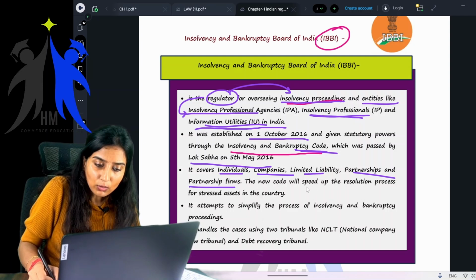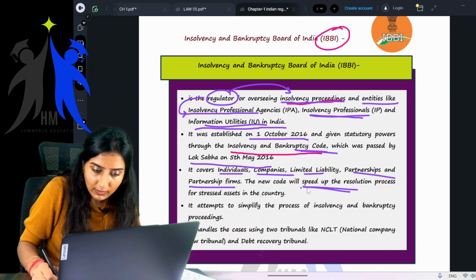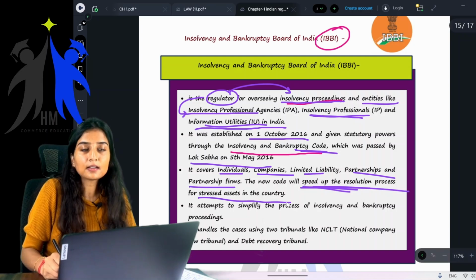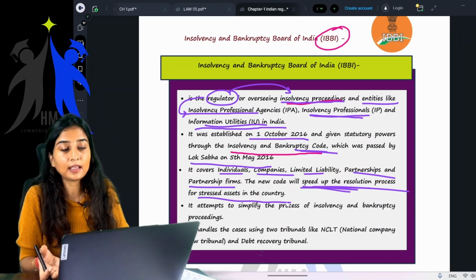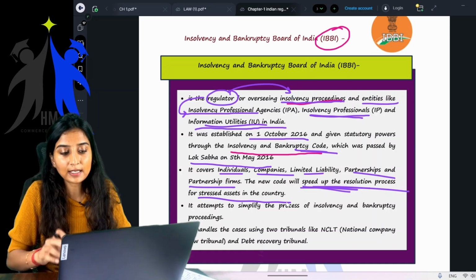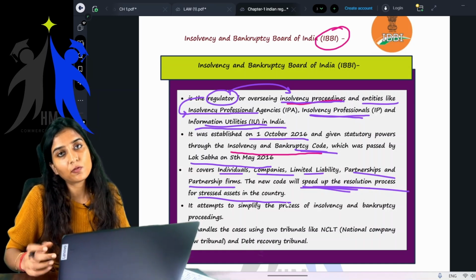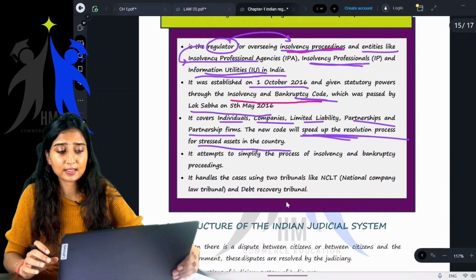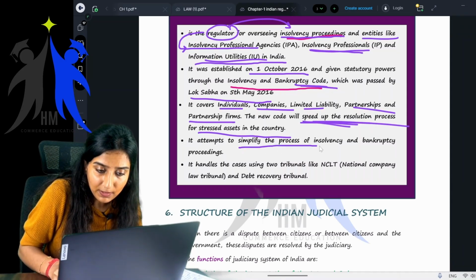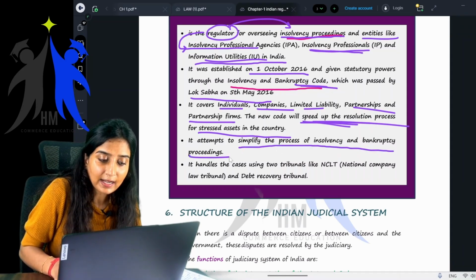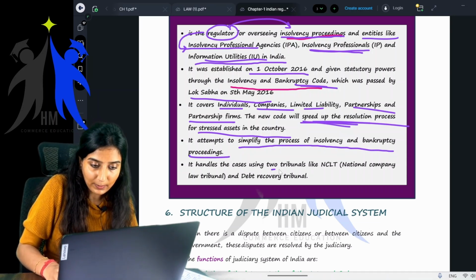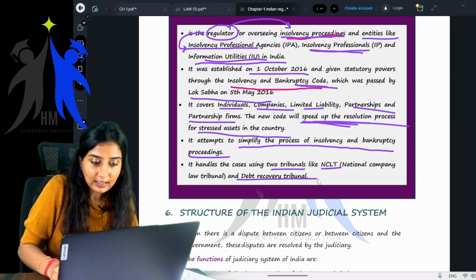The new code will speed up, very important, the resolution process for the stressed assets in the country. Stressed assets of the country, meaning NPAs, non-performing assets. Yes or no? Next, it attempts to simplify the process of insolvency and bankruptcy proceedings. Next, it handles the cases of two tribunals, NCLT and the Debt Recovery Tribunal.